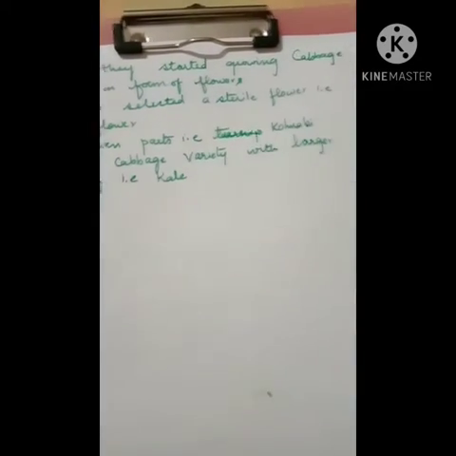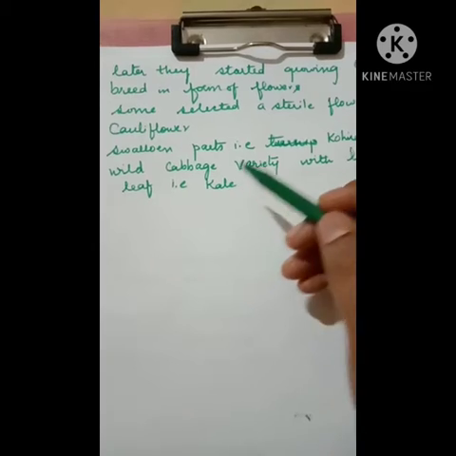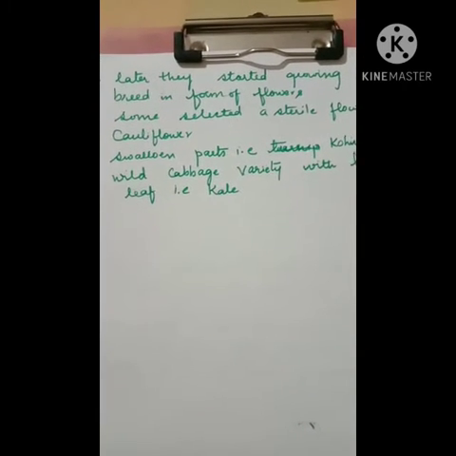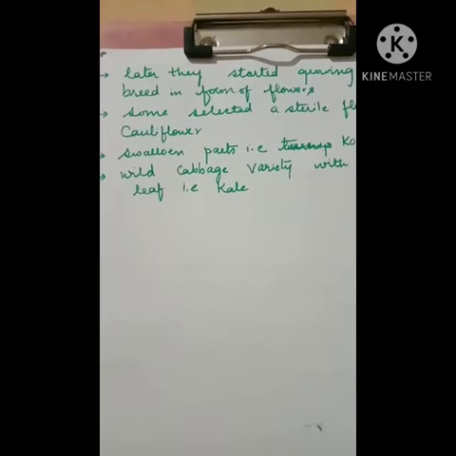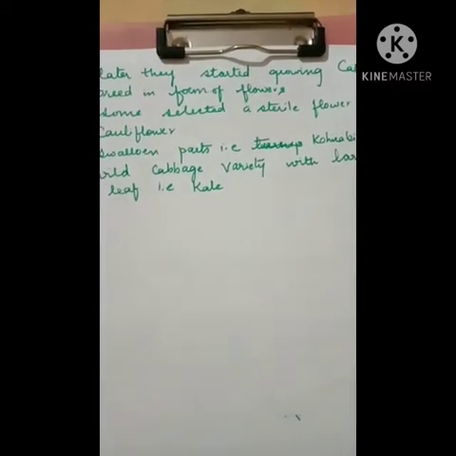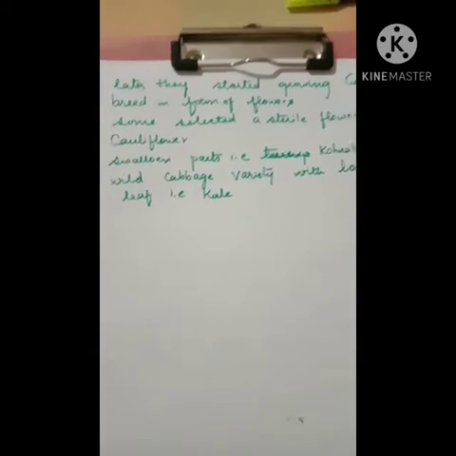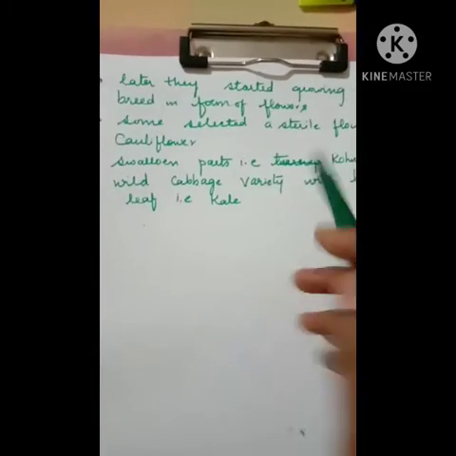Some selected a sterile flower, that is cauliflower, that we consume. The next, swollen parts of evolved cabbage, is said to be kohlrabi. It somewhat looks like turnip. Next variety, wild cabbage with larger leaves, that is kale.